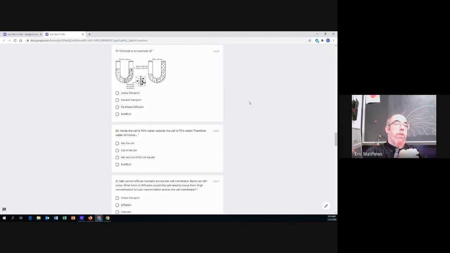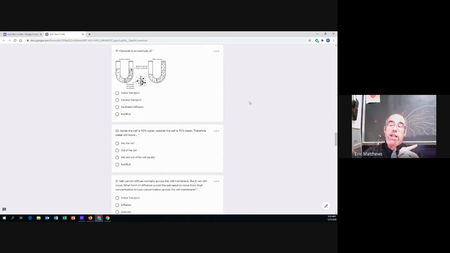Number 19. Osmosis is an example of, so there's a picture included here, and if you take a look at it, you can see which ones are labeled water molecules and which ones are sugar molecules. You can see before and after osmosis, and we want to know, osmosis is an example of.